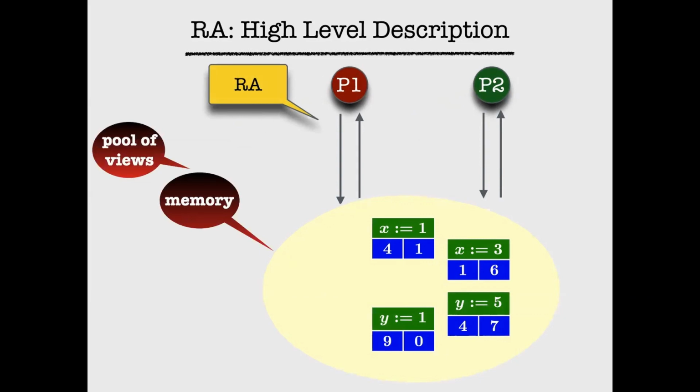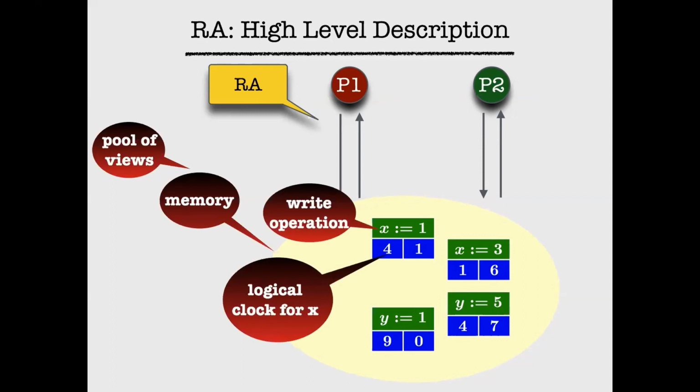Here X and Y are my shared variables. The slab at the top is the value that is written into the variable. The bottom part, which has these two blue slabs, is basically the write operation. The messages come because of the write operation, and the two blue slabs below represent timestamps or logical clocks for each shared variable. The message currently being pointed at is the value written to X, and the 4 and 1 represent the logical clocks with respect to both the shared variables X and Y. As you can see, the timestamps are natural numbers.